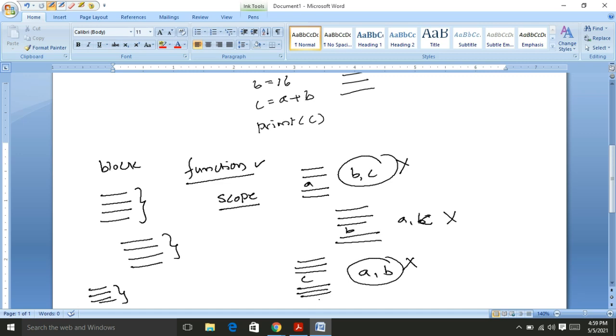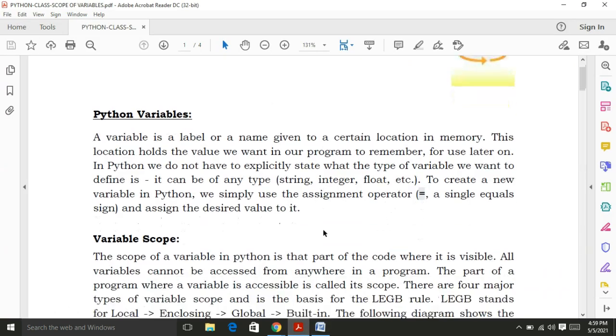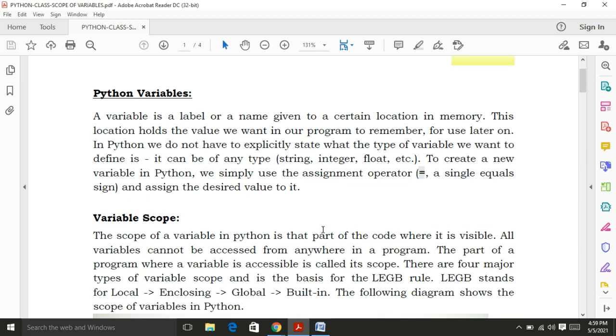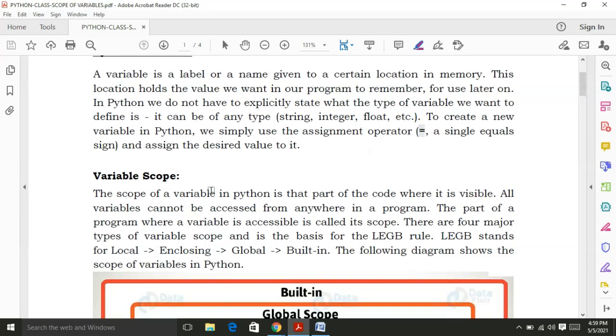Now we are discussing the scope of the variables. Here I am representing what we mean by scope, right? The scope of a variable in Python is the part of the code where it is visible. That means I am highlighting this one.